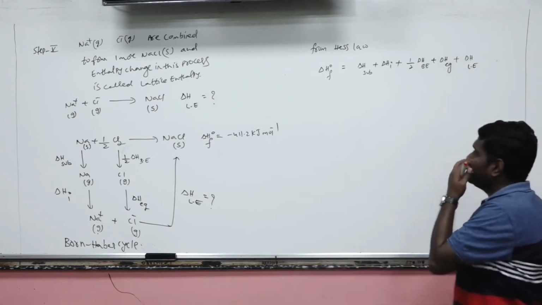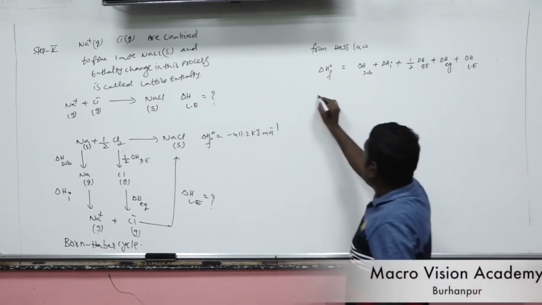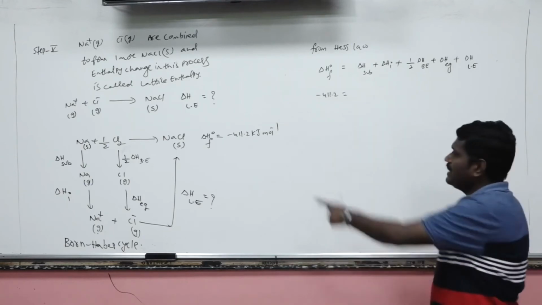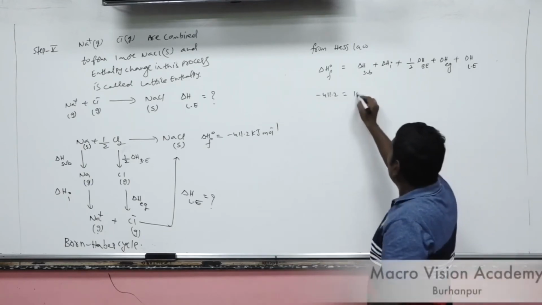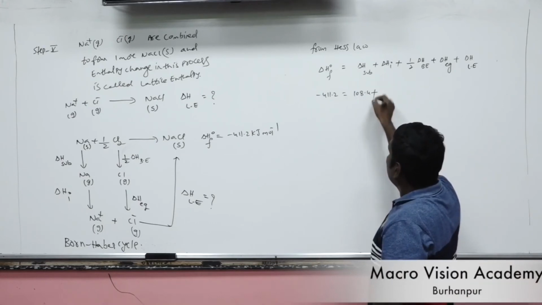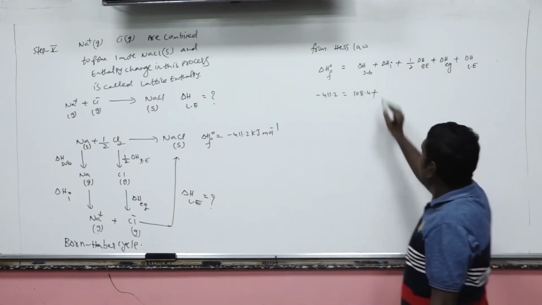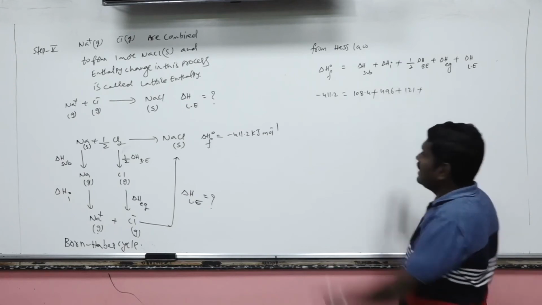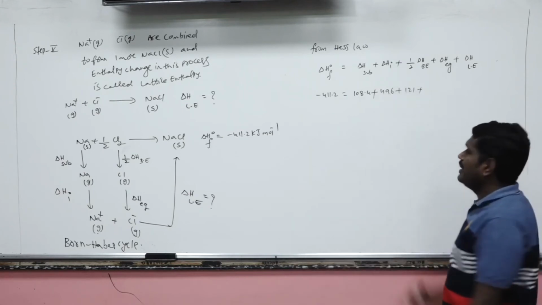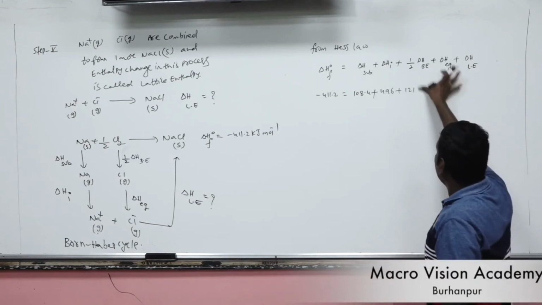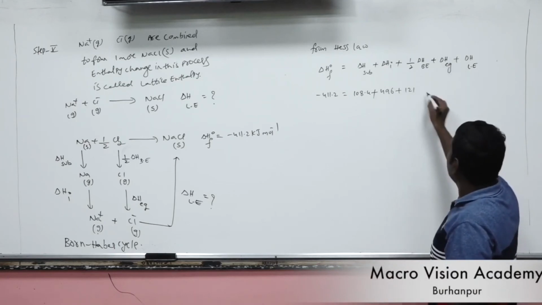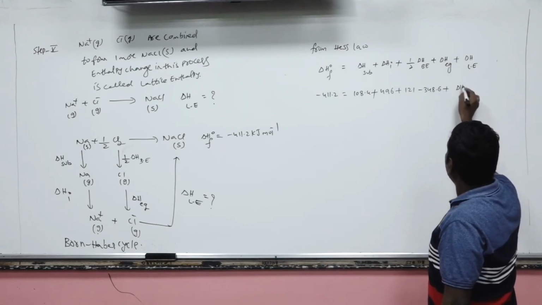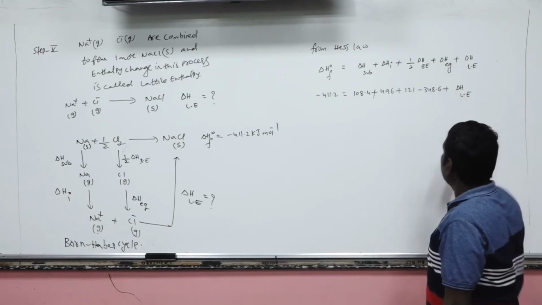Now, what is the enthalpy of formation here? Minus 411.2. Sublimation enthalpy I have written here 108.4, and ionization enthalpy 496. 121 is the bond dissociation enthalpy of half mole chlorine. Electron gain enthalpy is a negative value, equal to minus 348.6. And the last step, lattice enthalpy, is to be calculated.